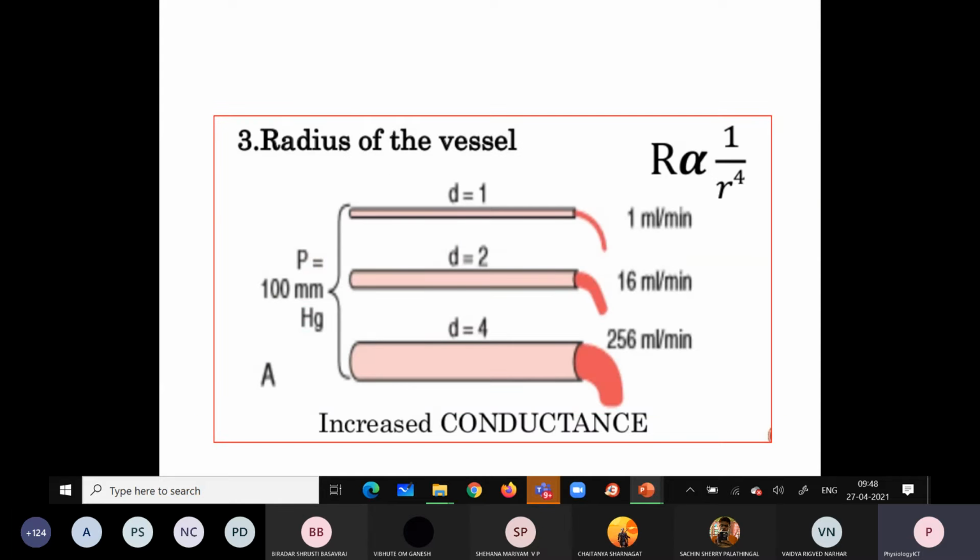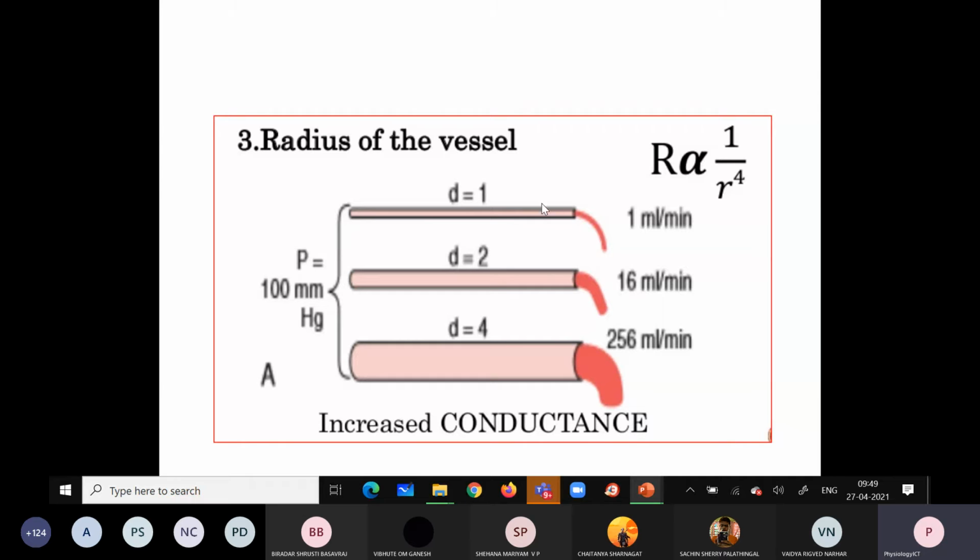Then coming to the radius of the vessel. Resistance is inversely proportional to the fourth power of the radius. You can see three different vessels having different diameters: 1, 2, and 4. At this level the pressure is 100 millimeters of mercury.